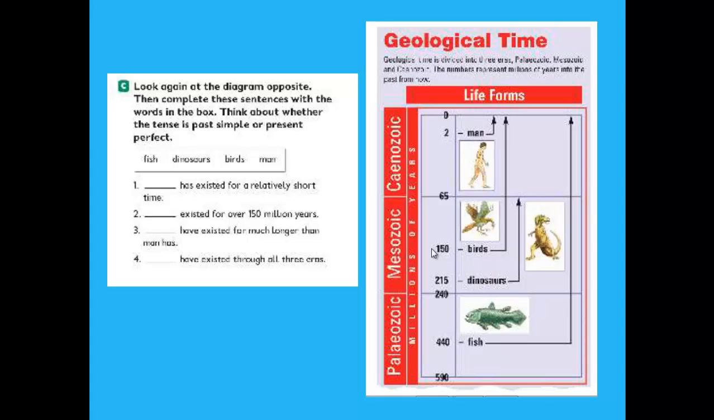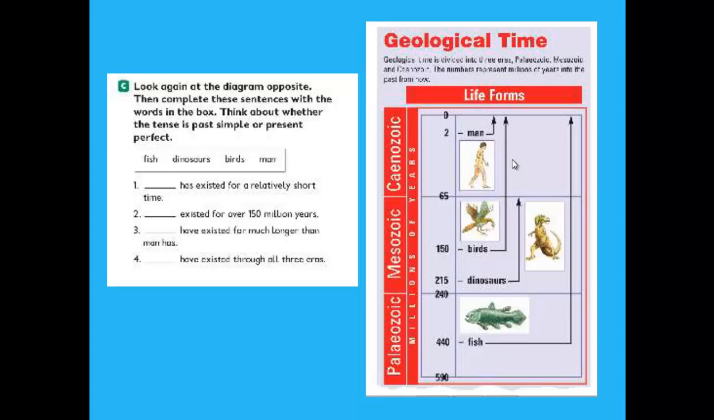Number 2, space, existed for over 150 million years. If we look at the diagram opposite, we can see dinosaurs. Excellent. So here dinosaurs existed for over 150 million years. Why do we use past simple? Because dinosaurs don't live nowadays. So they existed in the past. They don't exist now. Here we use past simple.